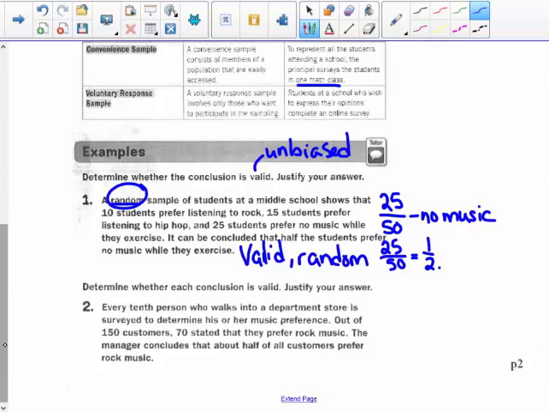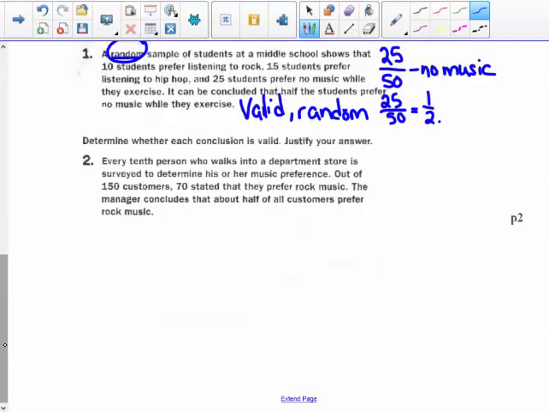Okay, let's go on to number 2. Determine whether this conclusion is valid. Justify your answer. Every 10th person who walks into a department store is surveyed to determine his or her music preference. Out of 150 customers, 70 stated that they prefer rock music. The manager concludes that about half of his customers prefer rock music. So every 10th person, that's a random sample. That's a good way of sampling.